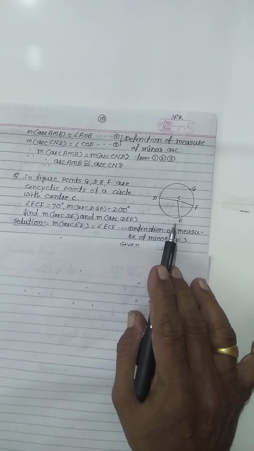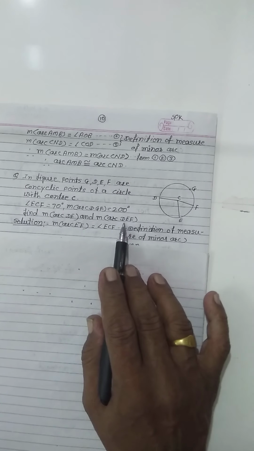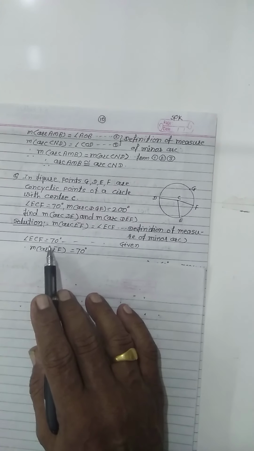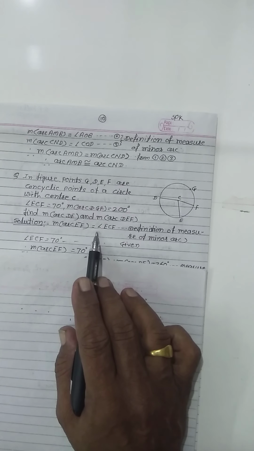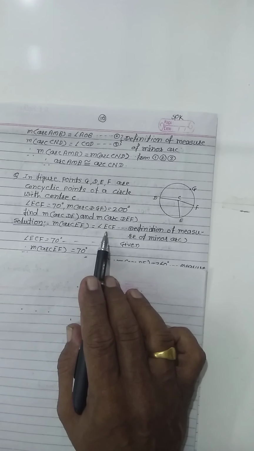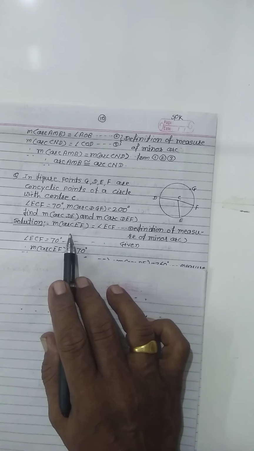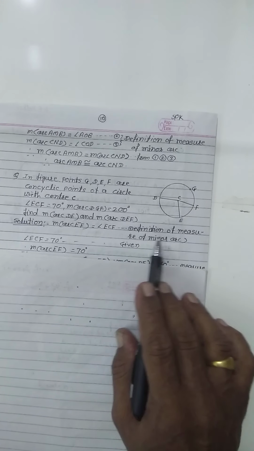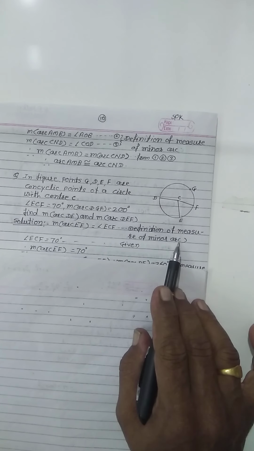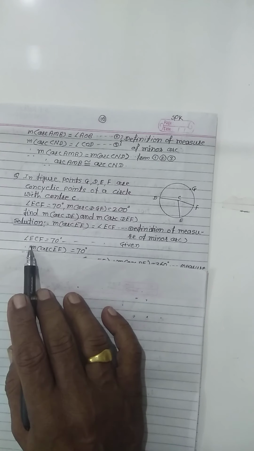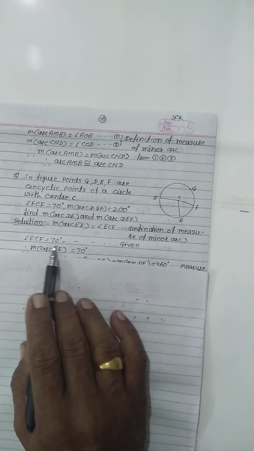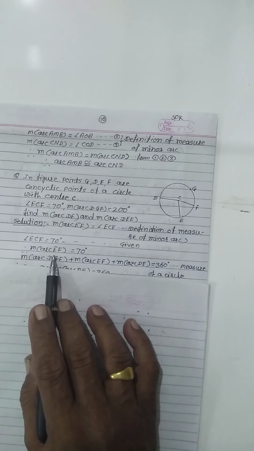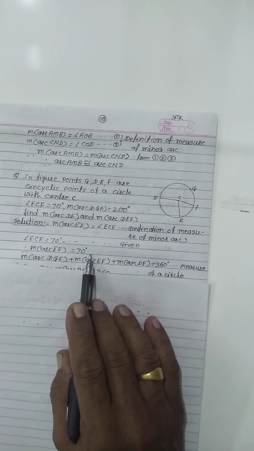Find the measure of arc DE and the measure of arc DEF. Now the solution: the measure of arc EF equals the measure of angle ECF. That is, the measure of a minor arc equals the measure of its central angle, which is the definition of the measure of a minor arc. Angle ECF equals 70 degrees is given, so we can write the measure of arc EF equals 70 degrees.